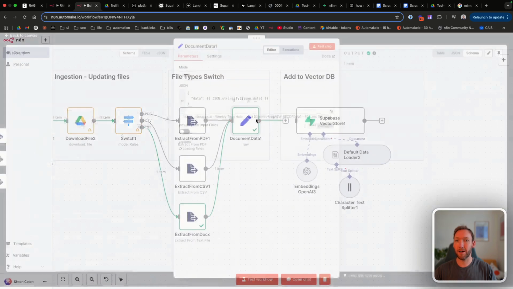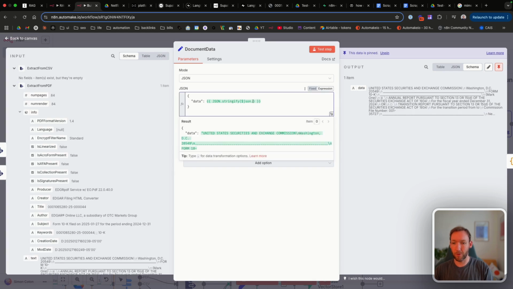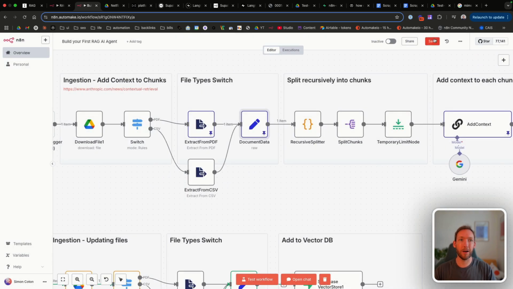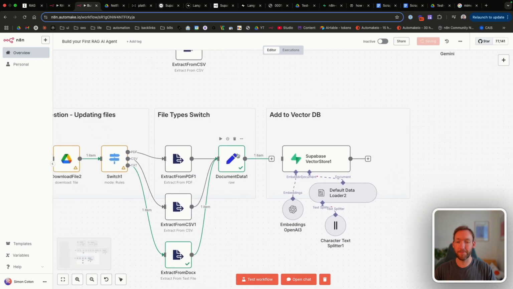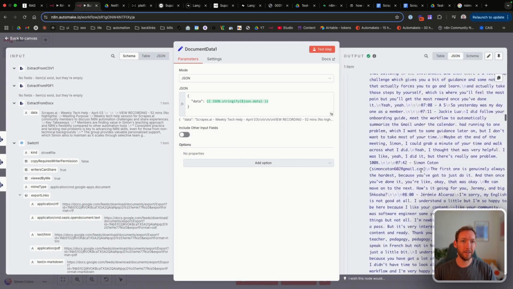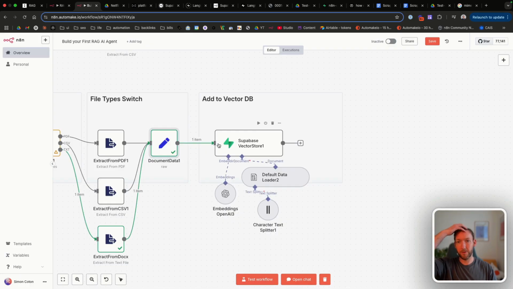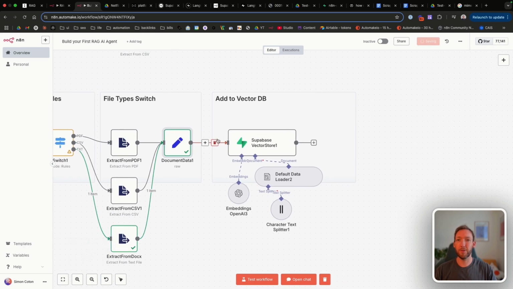And I'm just going to go back up here now that we've changed this to MIME type and change this to .data instead of .text, and that will now work when that's next run. So we've now extracted the meeting data. As you can see, this is one of the weekly tech call meetings. But as I mentioned, we're going to need to update the metadata here so that when we're loading in a document inside our vector database, we can retrieve information relating to a specific document or be able to delete it and update those.